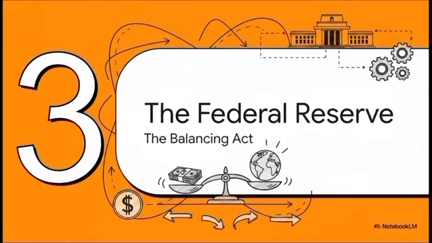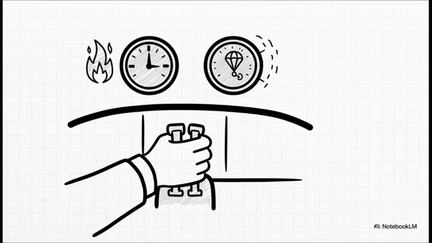That brings us to Section 3. Inside the Federal Reserve, the Balancing Act. While global metrics are shifting eastward, the US dollar still dictates much of global trade, and the pilot of that currency, the US Federal Reserve, operates on a strict dual mandate set by Congress: promote maximum employment and ensure stable prices, which generally means aiming for a 2% inflation target.